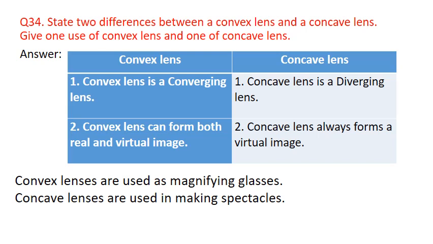It means the convex lens converges a beam of parallel rays of light. The beam of parallel rays of light which falls on it, it converges, it makes all the rays meet at a point. So it is known as a converging lens. Whereas concave lens is a diverging lens. Concave lens diverges, spreads out a beam of parallel rays of light.